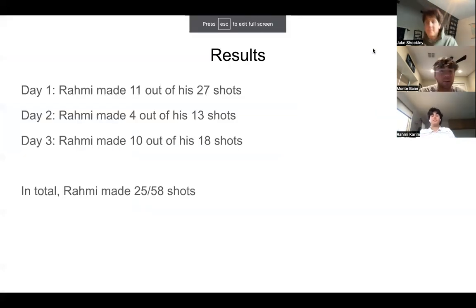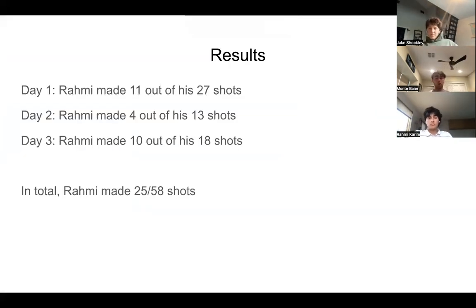Okay, so now the results. On day one, Rami shot 27 shots, and out of those, he made 11. On day two, Rami had 13 shots, and out of that, he made 4. And on day 3, Rami started heating up. 18 shots, he made 10 of them.